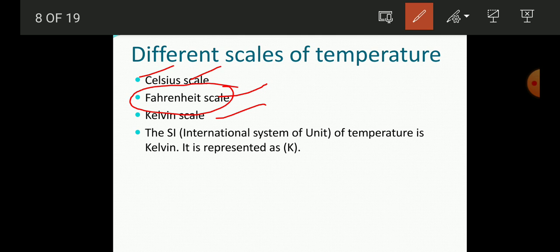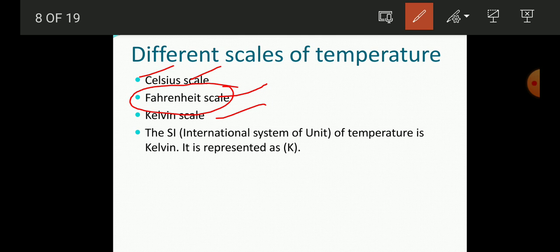The Kelvin scale is very important because it starts with the absolute zero, and it is also known as the accurate scale. It is used throughout the world, and that is why it is known as the SI unit. As you know, the SI unit of length is the meter, and of weight it is the kilogram. In the same way here, the SI unit of temperature is the Kelvin. So never forget this also.